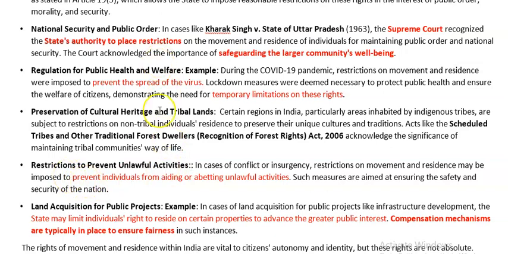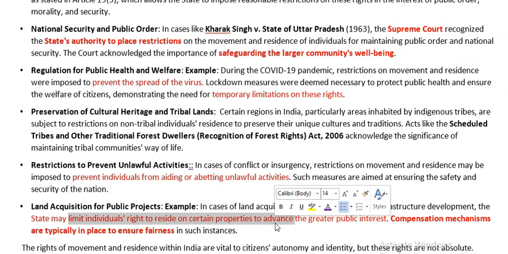Till now we have more or less spoken about the mobility of the people. Now according to Article 19(1)(e), we can restrict residence in certain cases. That means the state can purchase the property of a particular person. Maybe he will be having a house over there, or an agricultural field or any other thing.